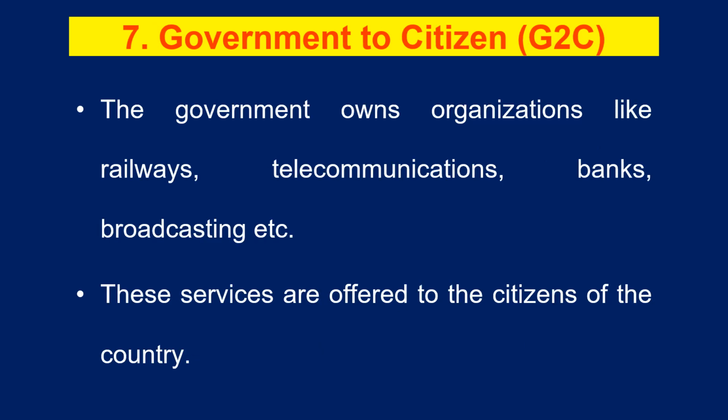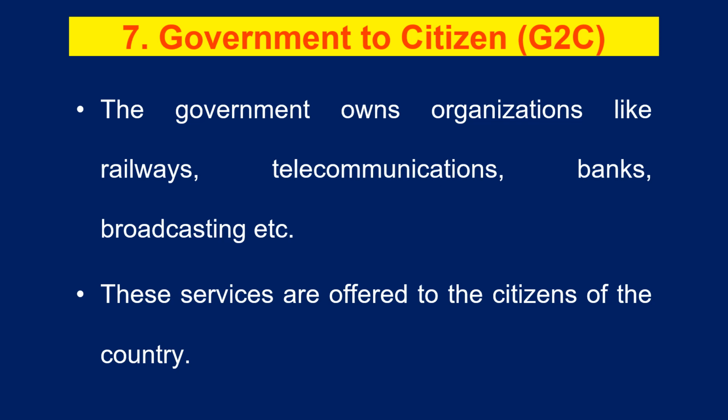Then comes government to citizen, where governments own different organizations like railways, telecommunications like BSNL, Bharat Sanchar Nigam Limited. Similarly, different banks, State Bank of India, and then broadcasting like Doordarshan or All India Radio.